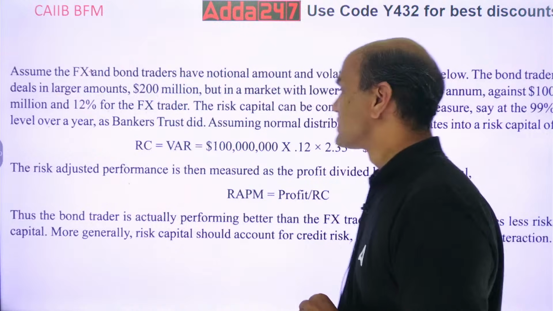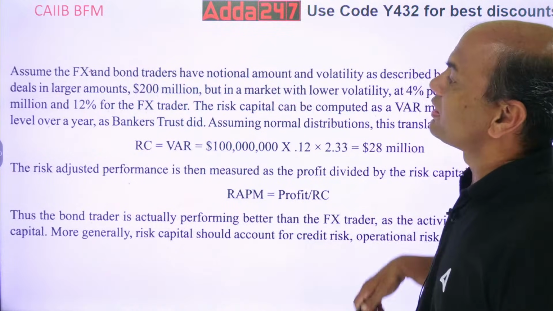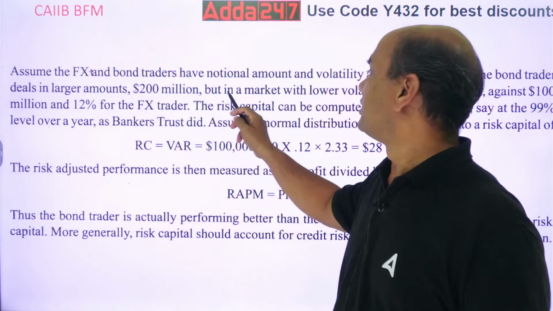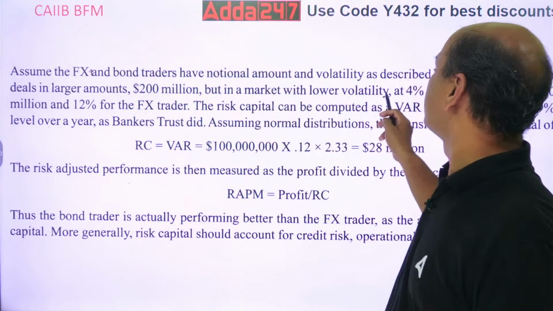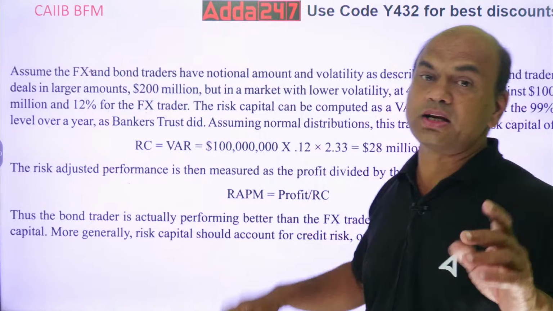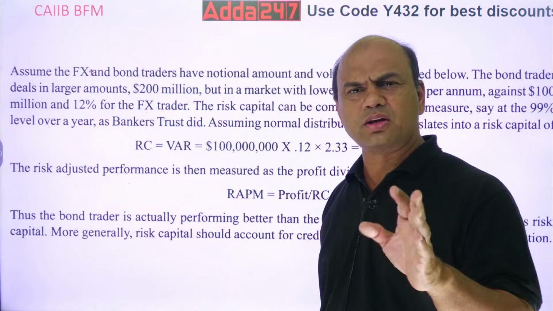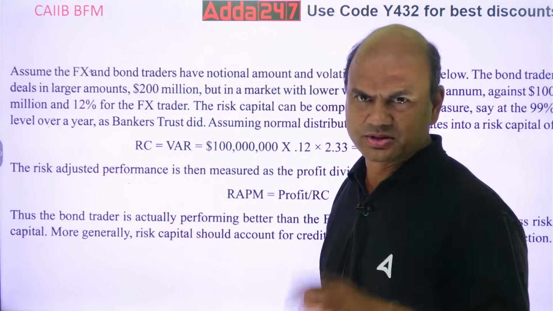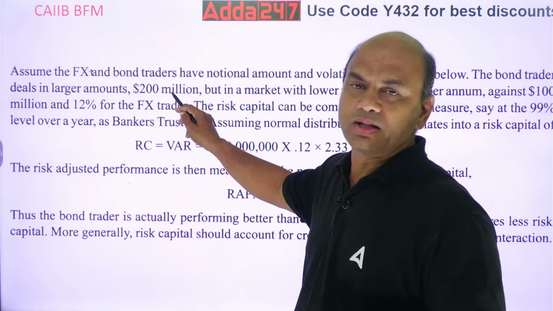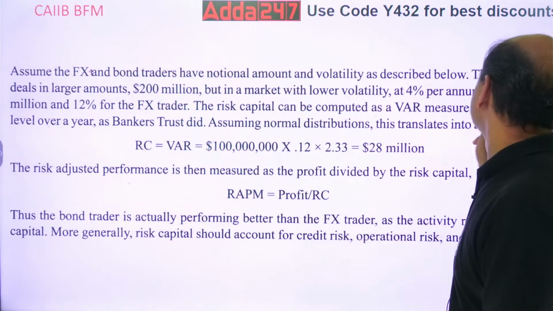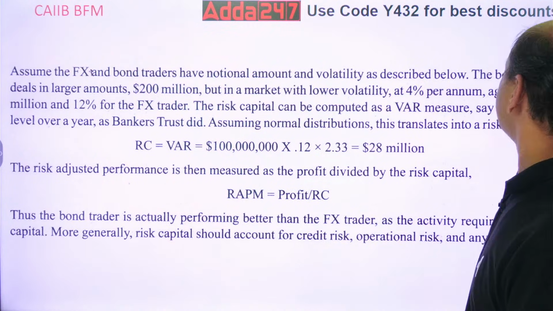Okay? So now, the bond trader deals in larger amounts, 200 million, but in a market with lower volatility, 4%. See, volatility in the market is 4% because there is not that much fluctuation in bonds. So 200 million is the investment, 4% is the volatility per annum, against $100 million for Forex.